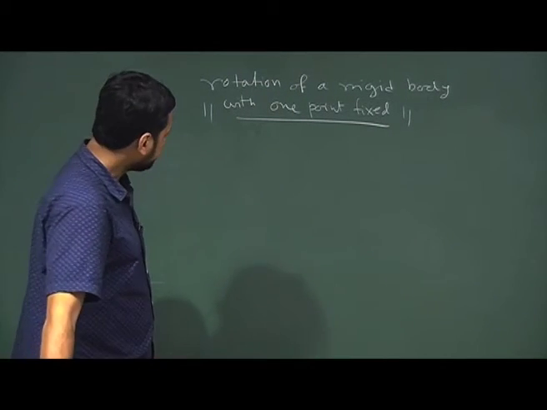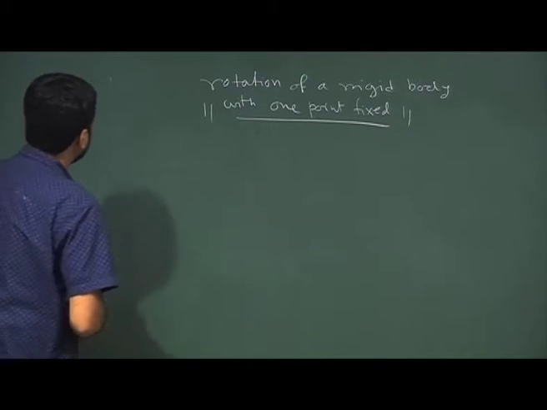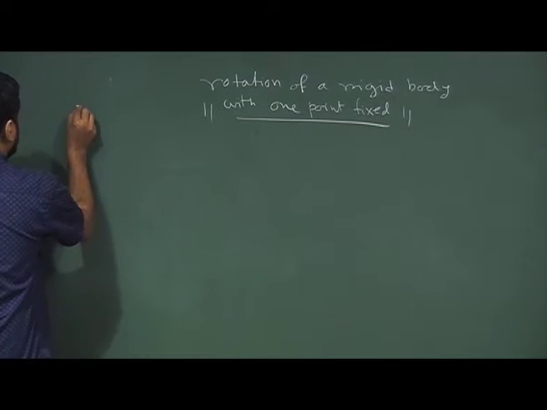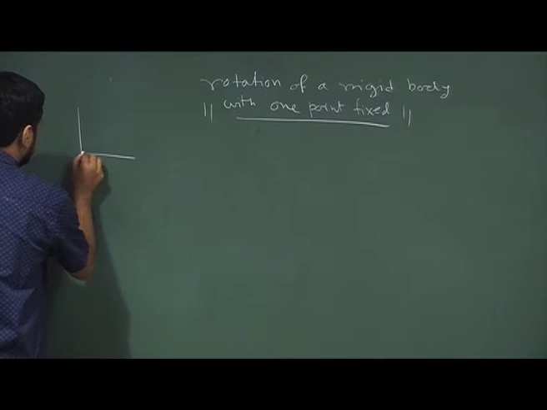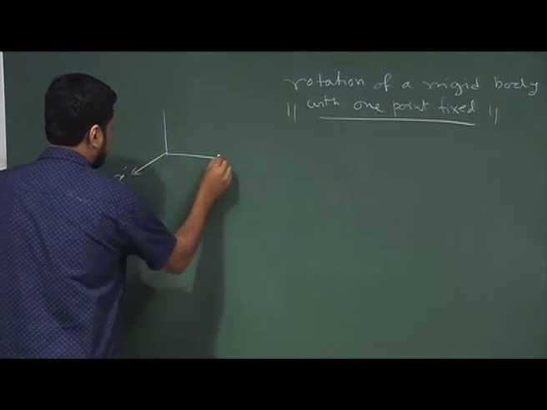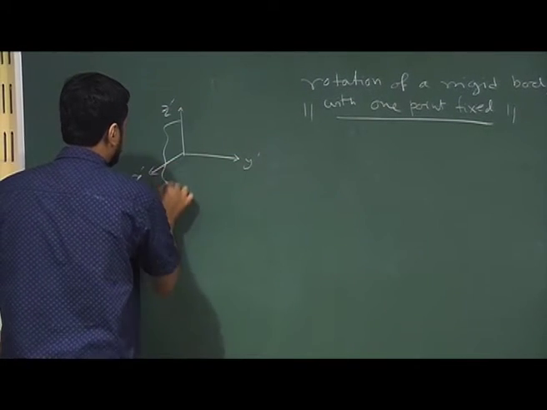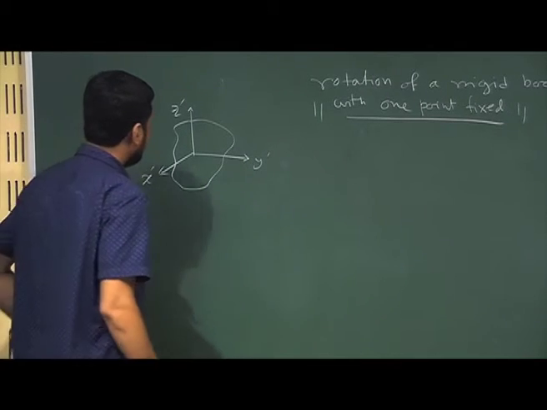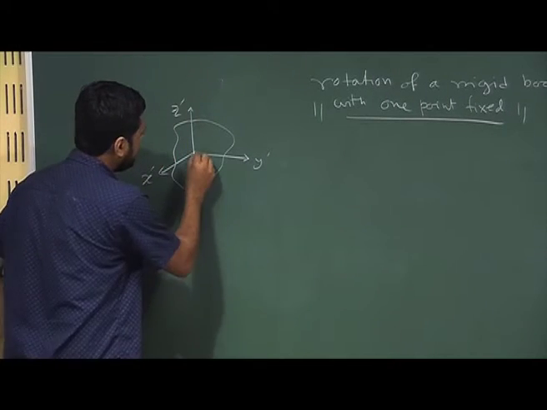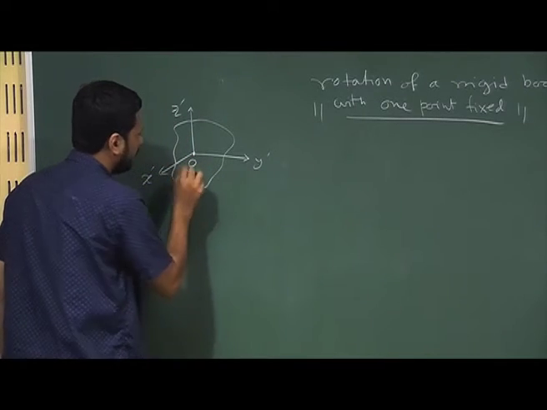Now, let us assume that we have one set of axes which is x prime, y prime and z prime, and we have some kind of a rigid body, and let us assume that the fixed point, so one point fixed, is always the origin.